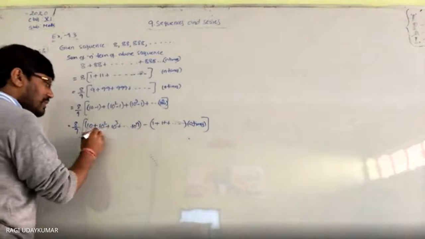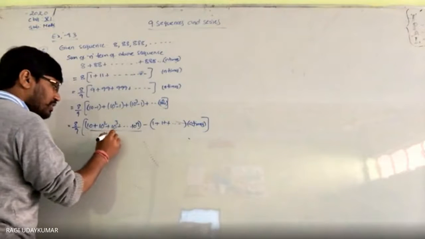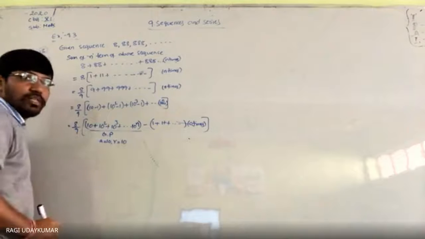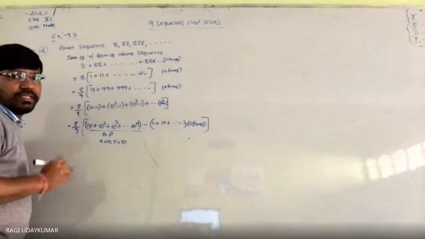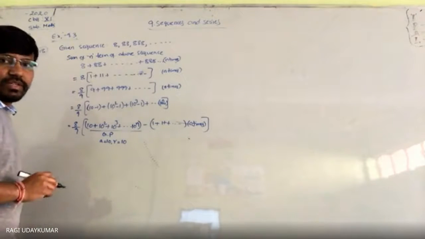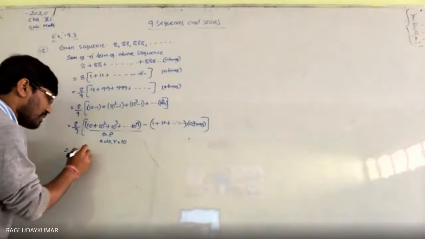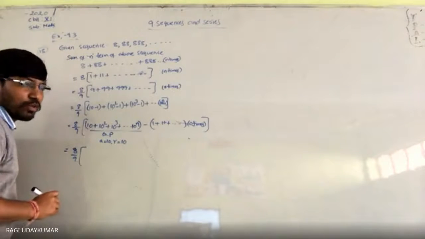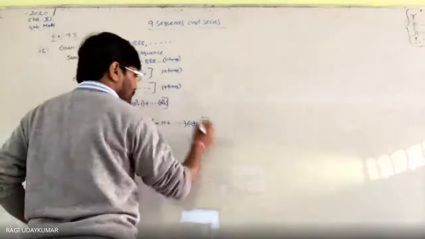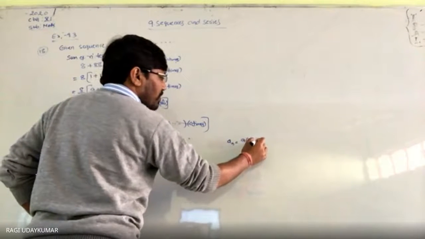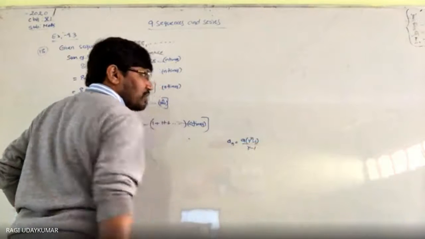This forms a geometric progression in which a is equal to 10 and common ratio r is also equal to 10. So now what do you write here? 8 by 9. What is the sum of the n terms of the geometric progression? S n is equal to a into r to the power of n minus 1 by r minus 1.